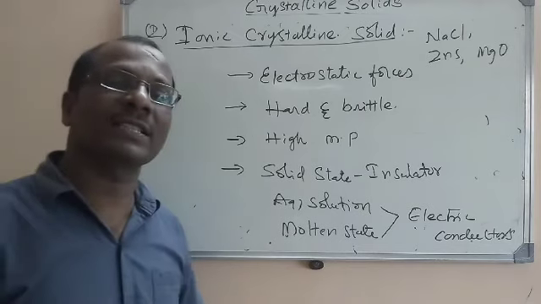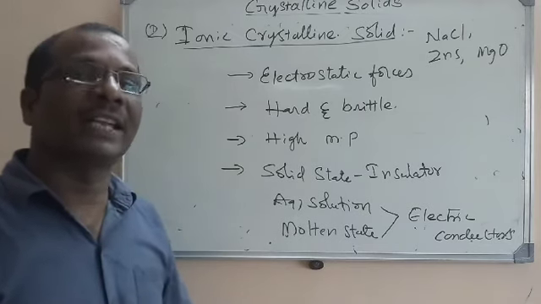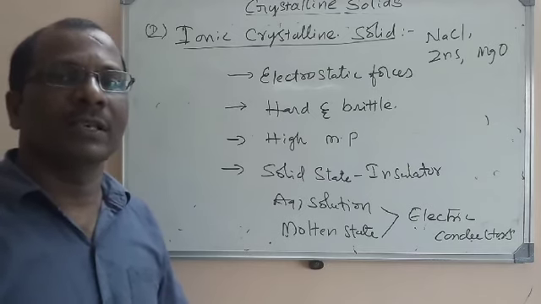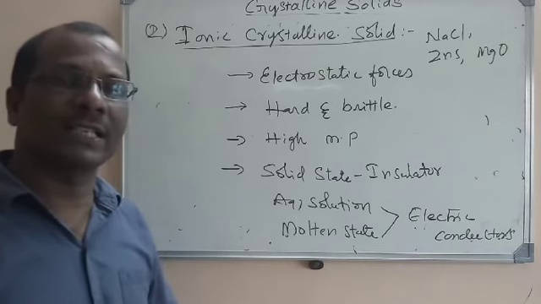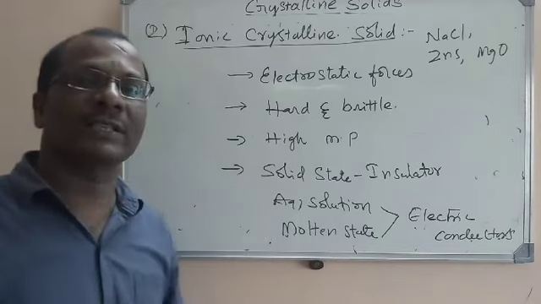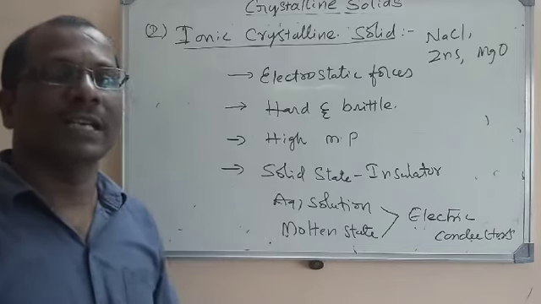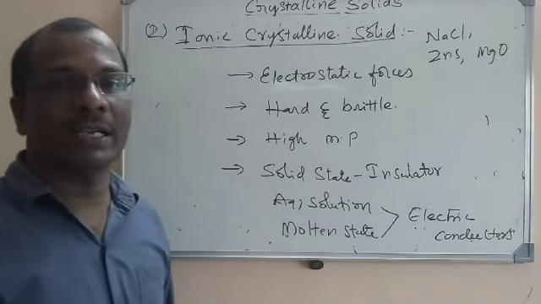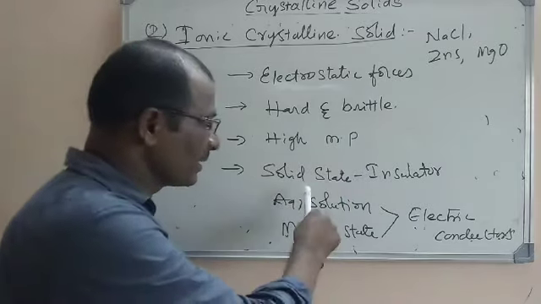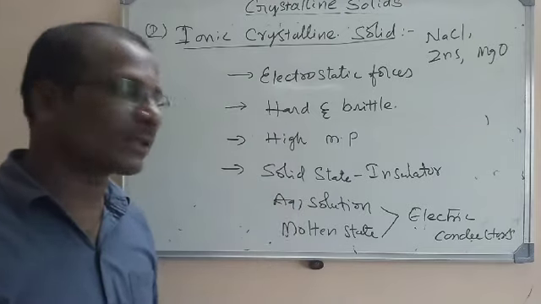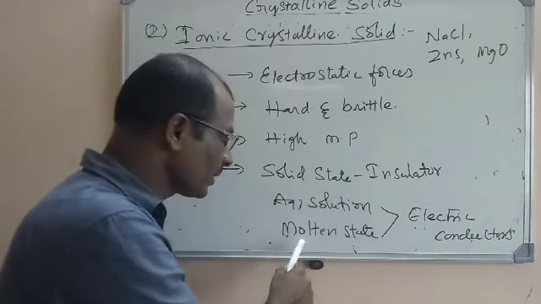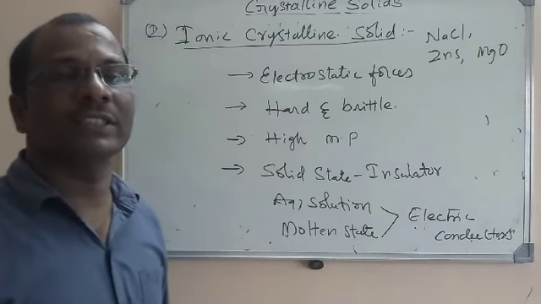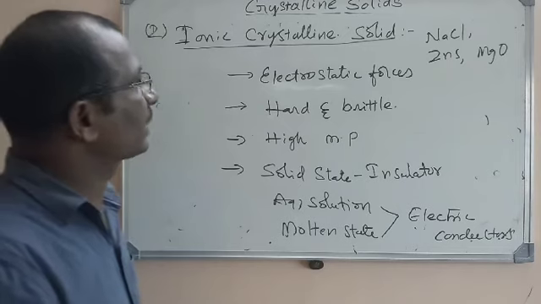Ionic crystalline solids consist of ions as the constituent particles. We all know that cations and anions are present in ionic crystals, and the force of attraction is the electrostatic force. These are very hard and brittle, have a high melting point, and are insulators in the solid state, and they can conduct electricity either in the aqueous solution or in the molten state due to the availability of free ions. So this is the second type of crystalline solids.